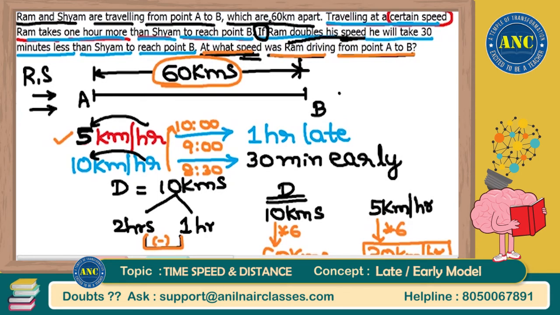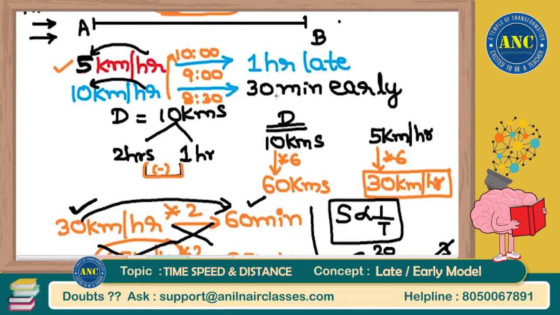Pritam, just a small recap, sir, not too much in detail I will go, I am sorry for that. Everything find out according to your assumption, convert according to question. What I am doing here is, I found out according to my assumption, 10 kilometer is according to my assumption, 5 kilometers per hour is also according to my assumption. Converted to question. So it is 60 kilometers, it is 30 kilometers per hour. Now, 30 kilometers per hour you will think that that is the answer and you will mark it, but that is also according to assumption only.